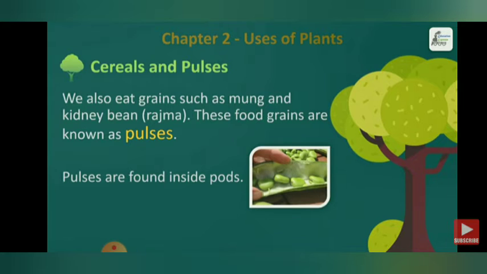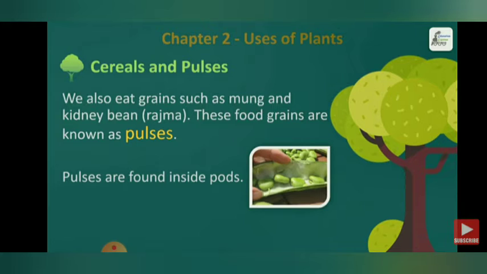Now pulses. What are pulses? We also eat grains such as mung and kidney bean. Another name is rajma. These food grains are known as pulses. So some kinds of food grains are used in our dals, and they are nothing but pulses. These are the dried seeds of the plants which we use as our food, and they are called pulses.